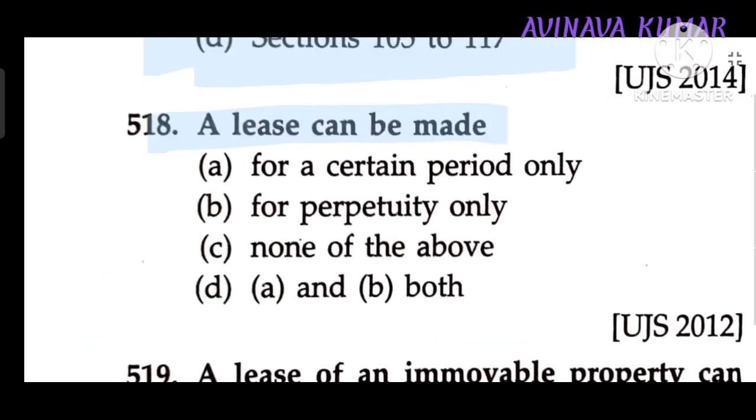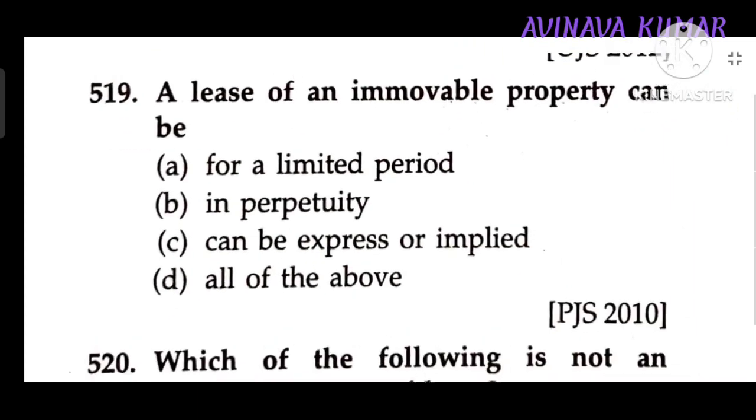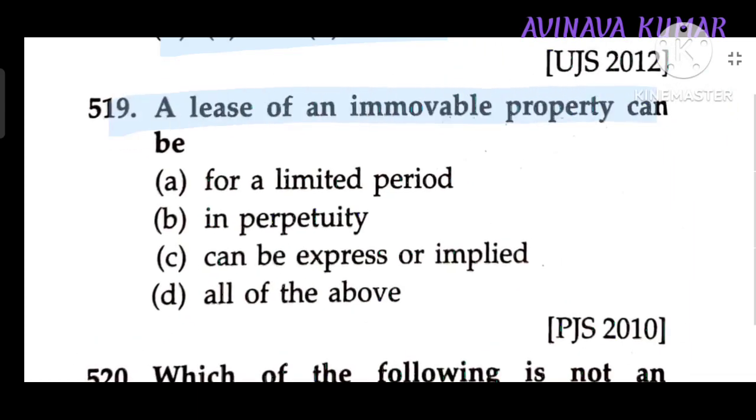A lease can be made for a certain period only, for perpetuity only, both A and B. A lease of immovable property can be for a limited period or in perpetuity, can be expressed or implied.